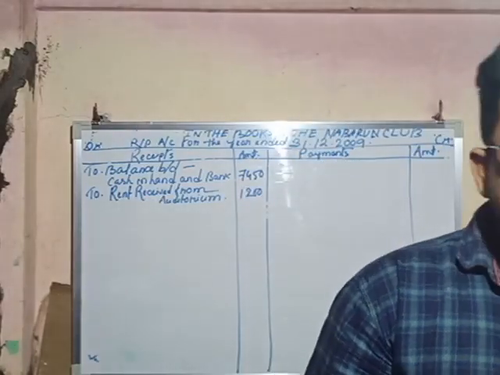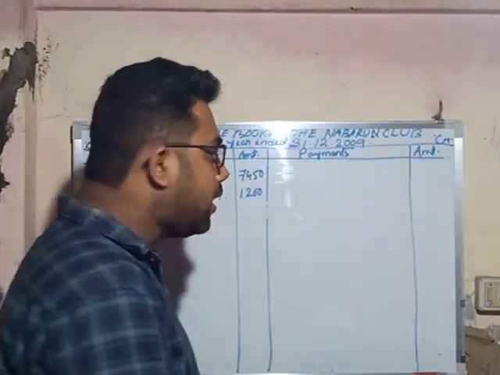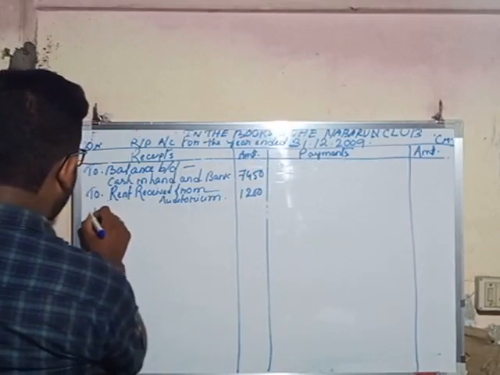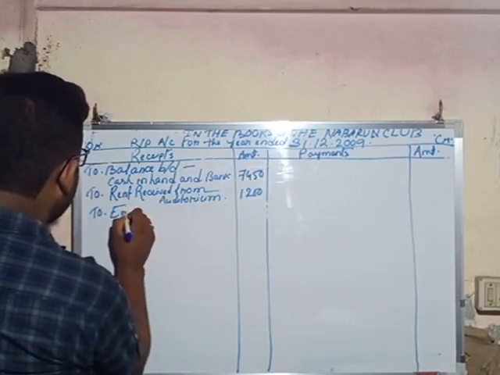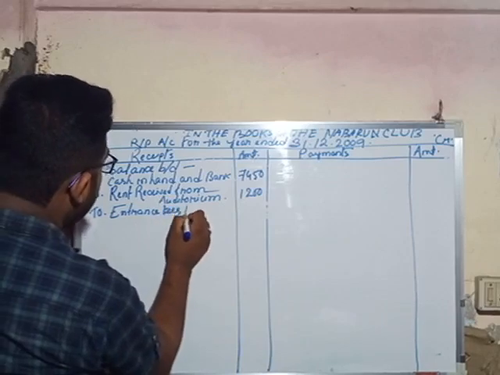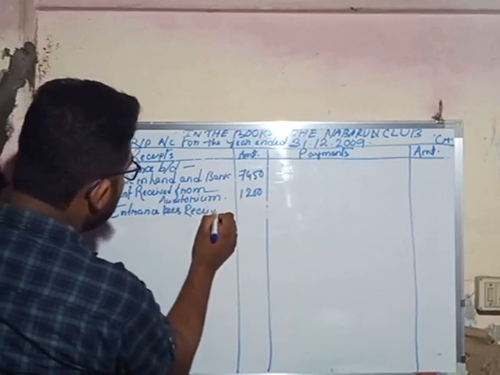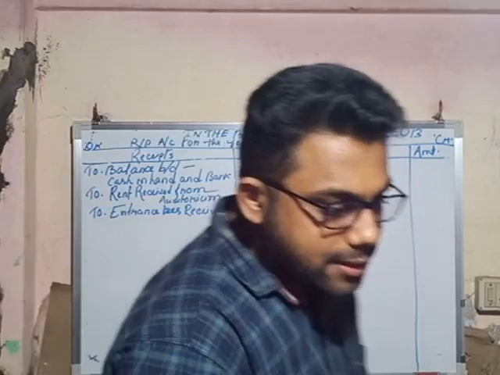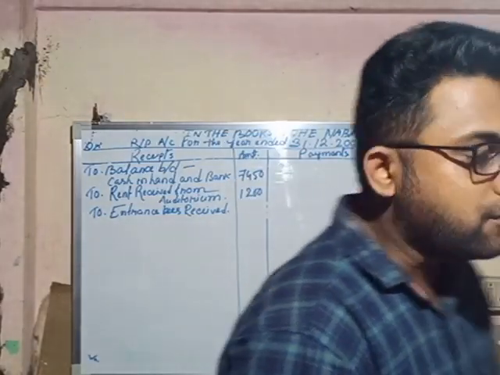Next, the entrance fees receipt. So it will also appear in the receipt side. To entrance fees received, and the amount is 5000.